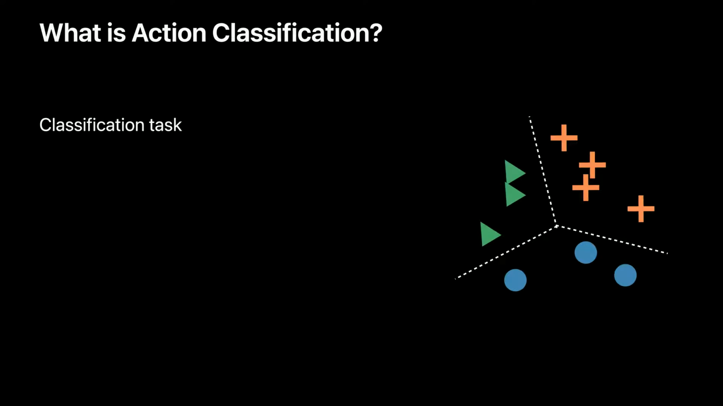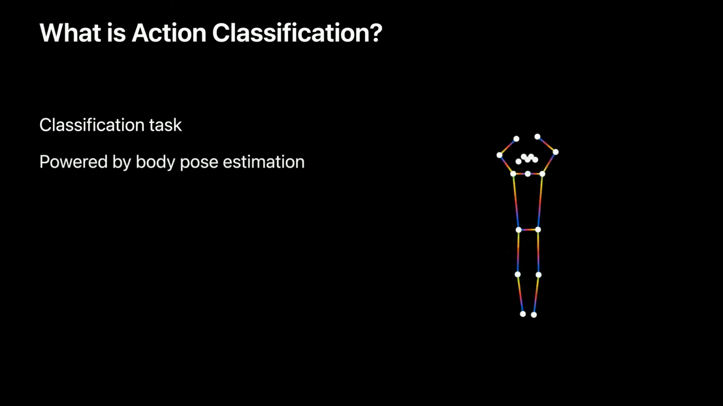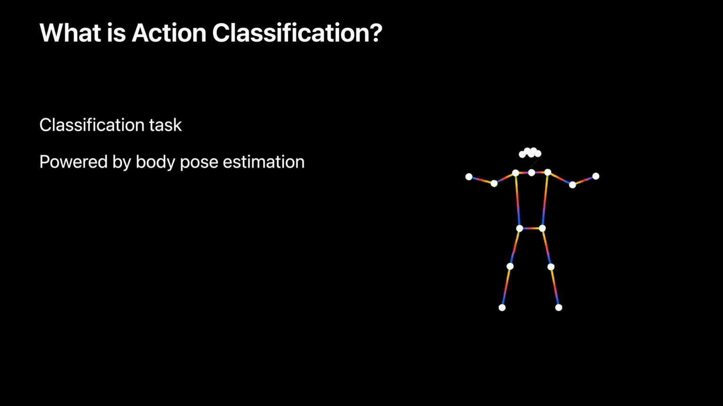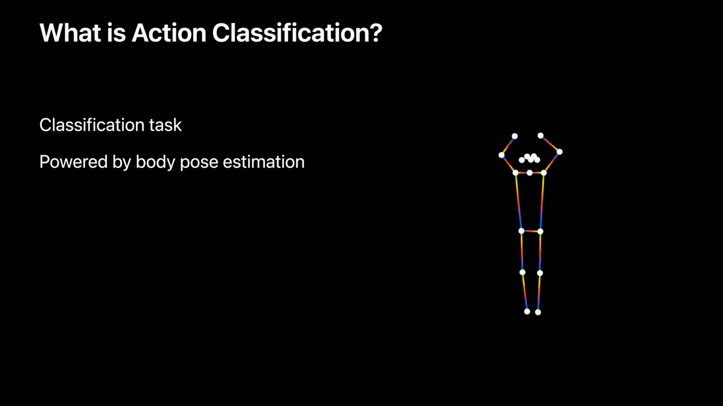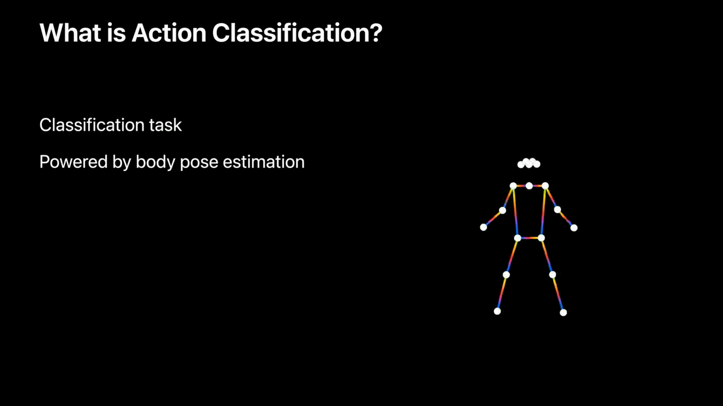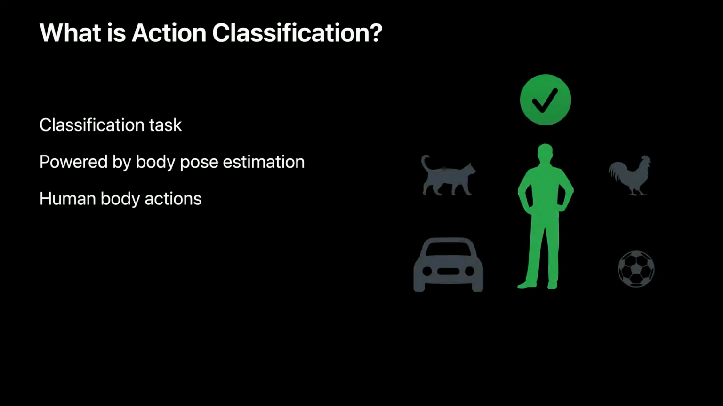So, what is action classification? First, it's a standard classification task that has the goal to assign a label of action from a list of your predefined classes. This year, the model is powered by Vision's human body pose estimation, and therefore, it works best with human body actions, but not with actions from animals or objects.